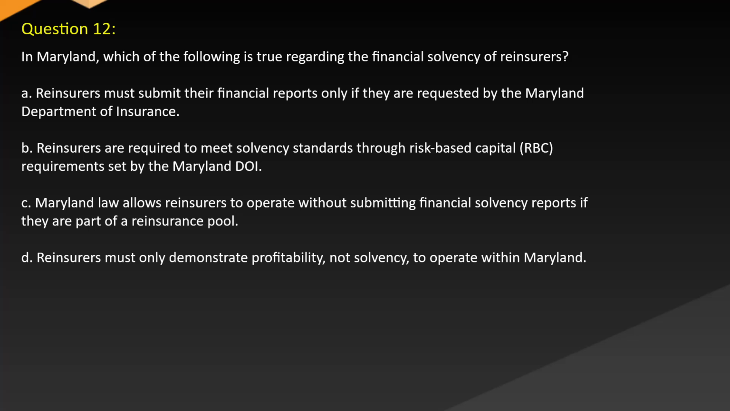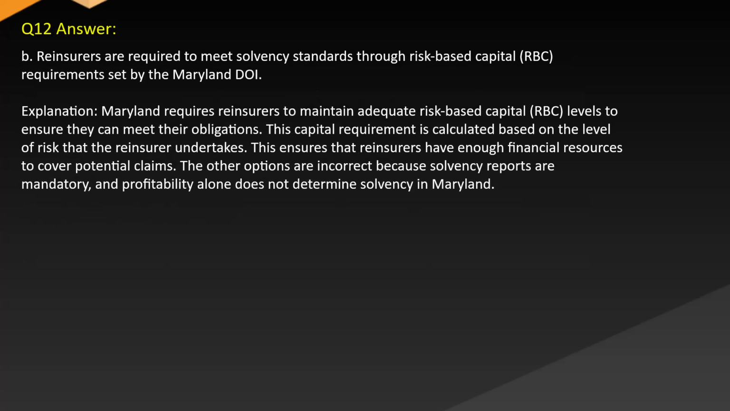C. Maryland law allows reinsurers to operate without submitting financial solvency reports if they are part of a reinsurance pool. D. Reinsurers must only demonstrate profitability, not solvency, to operate within Maryland. Answer. B. Reinsurers are required to meet solvency standards through risk-based capital (RBC) requirements set by the Maryland DOI.